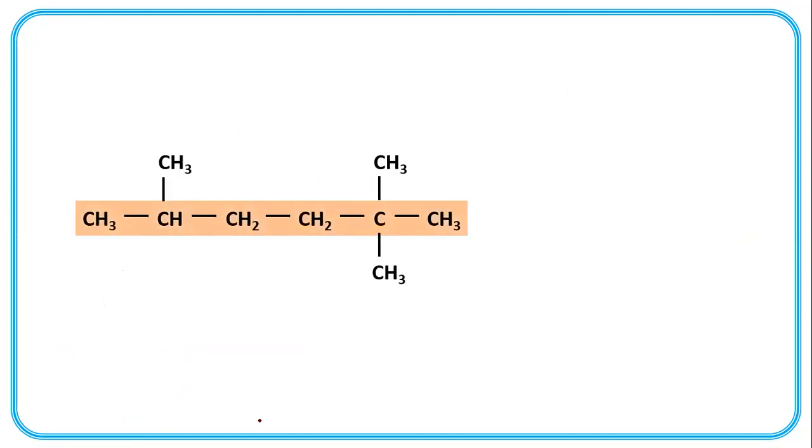Now in this, the parent alkane contains 6 carbon atoms, numbering 1, 2, 3, 4, 5, and 6. Methyl group, second methyl group, third methyl group as substituents or branches. So the positions are 2, 5, 5.